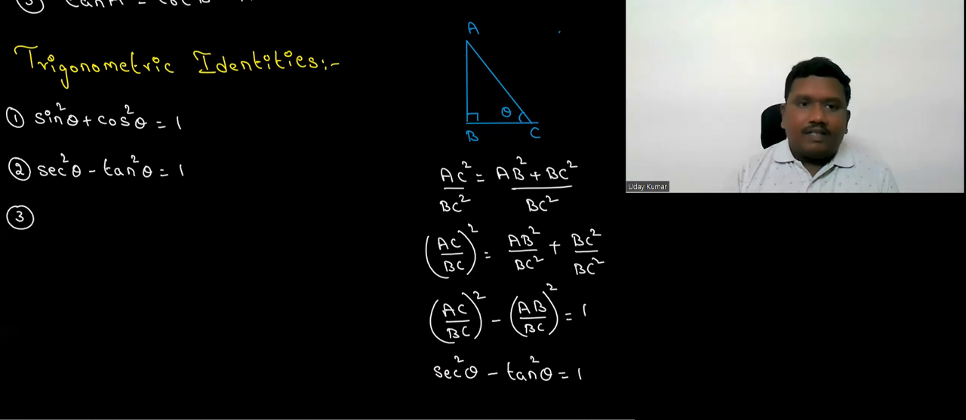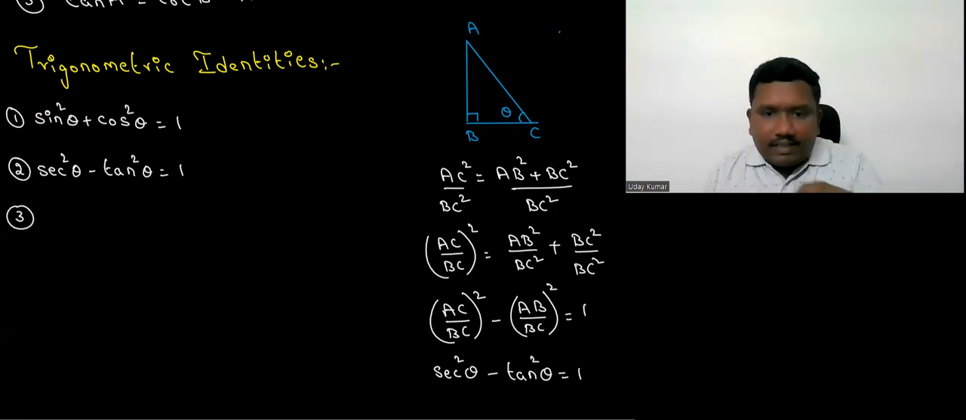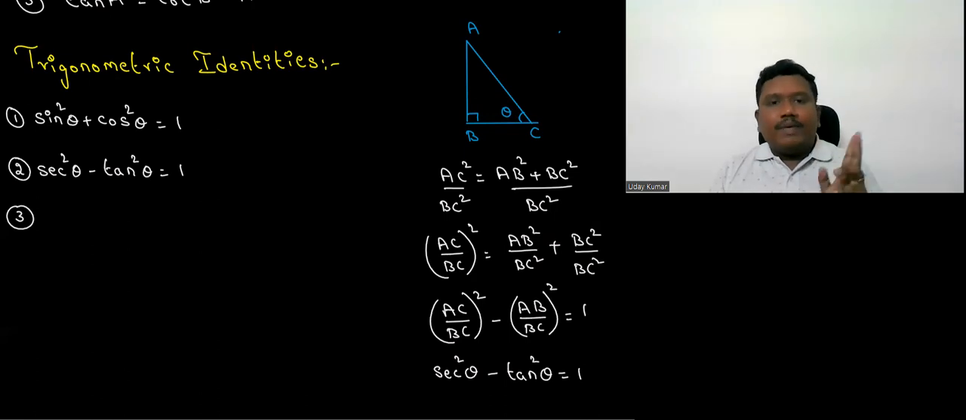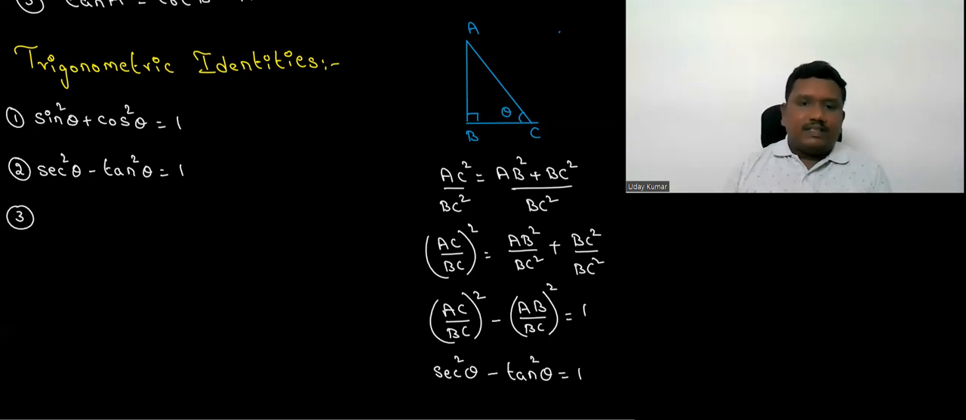And the third one, the last one, is easy to guess. We got the first trigonometric identity by dividing that Pythagorean theorem statement with AC square on both the sides. The second one we got by dividing with BC square on both the sides. Can you guess how we can get the third identity? Yes, your guess is correct. We have to divide with AB square on both the sides to get the third identity. Let's do the same.